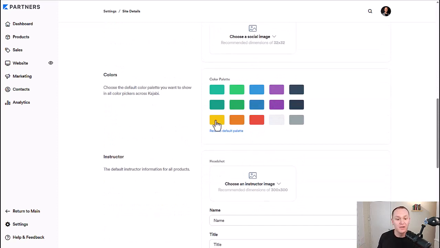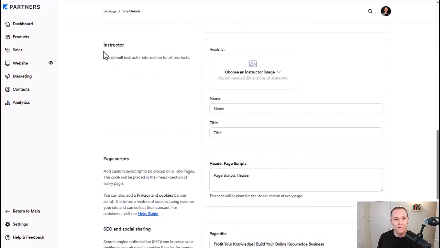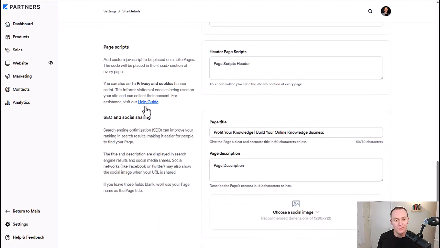That's your main color. So this is going to be your default palette. So if green is your color, you can click on that. You can change it up, add a hex code, fully customizable. Instructor, that's you. Add your headshot, name, title, who you are. And then down here, like profit from your knowledge, build your online knowledge business.